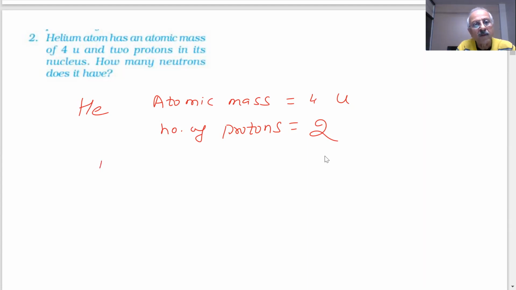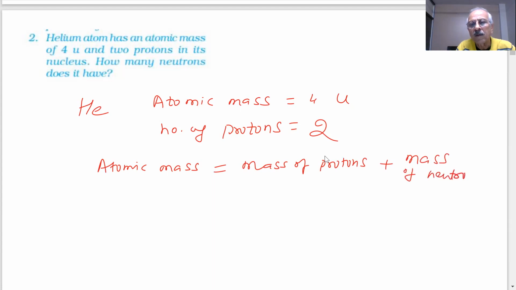2. What we just said, the atomic mass will be equal to the mass of protons plus the mass of neutrons. If it is 4U, then the mass of the protons is 2U, since there are 2 and the mass of one proton is 1U.